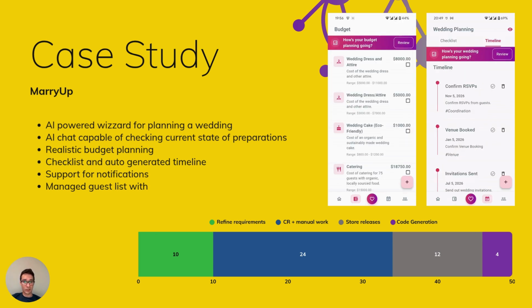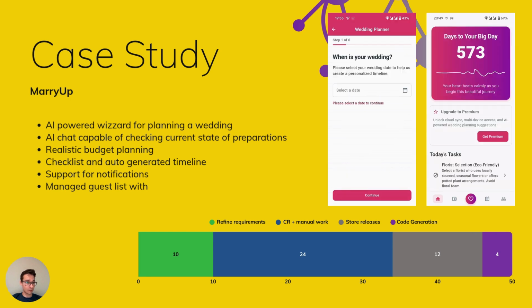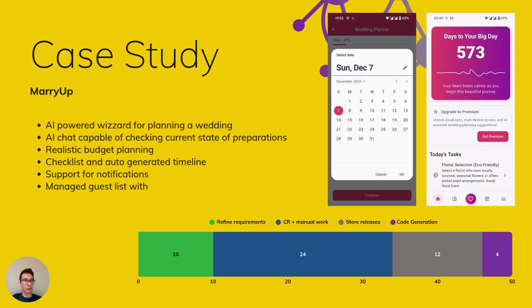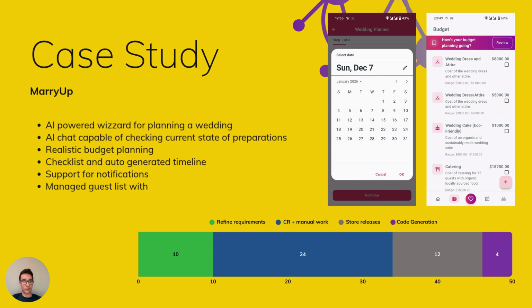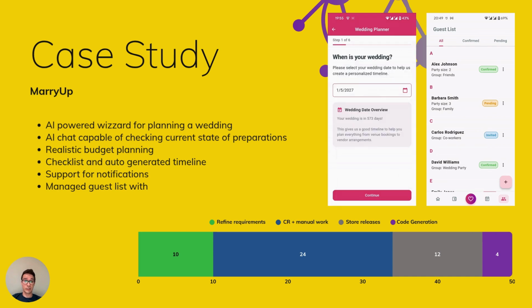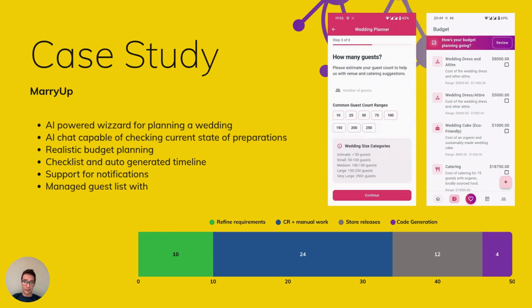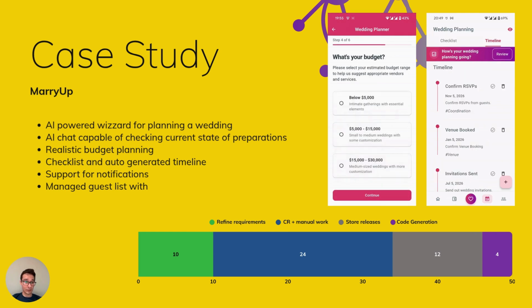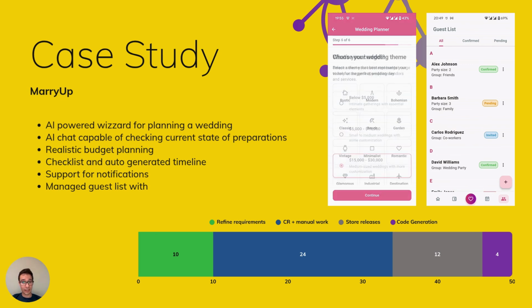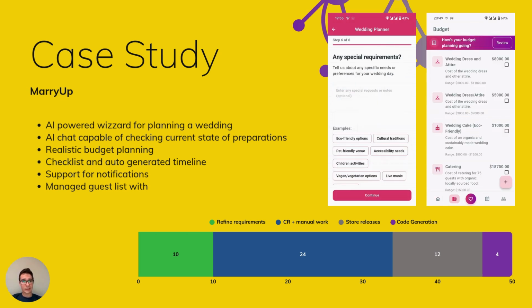So there is a functionality where you can just ask the model if everything is going as expected, right? The application also has support for notifications where you get an information that, for example, you should do something until today or until tomorrow, and it's better you do it, right? Or we have integrations with the cloud. We have support for accounts and subscriptions, right? So overall, it is a moderately complex application.